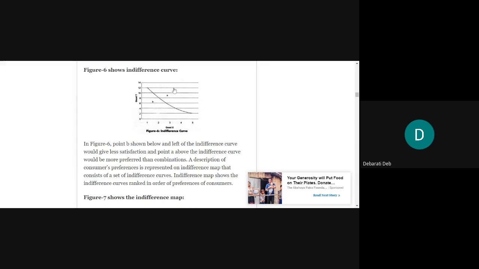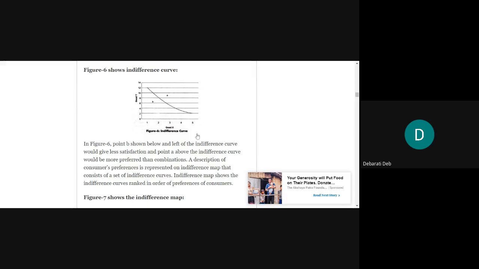Unlike the cardinal approach, terms like satisfied and not satisfied are not used in the ordinal approach. Only levels of satisfaction are used here. Comparable level of satisfaction is rather a better term to use.